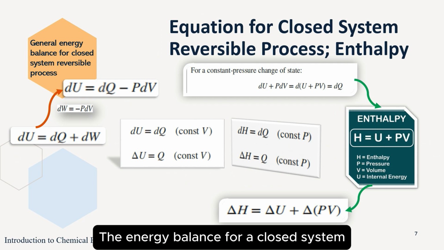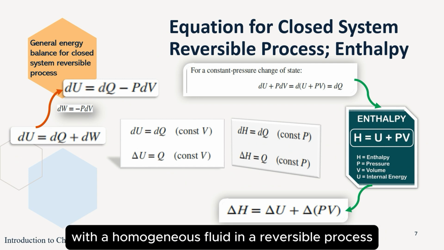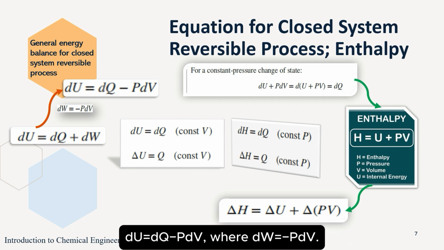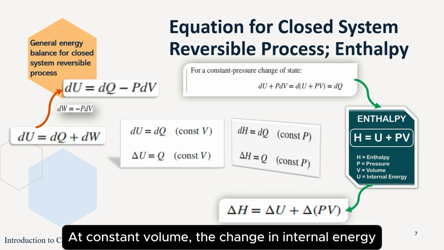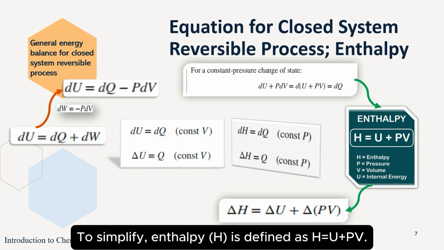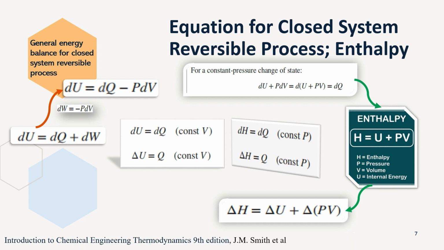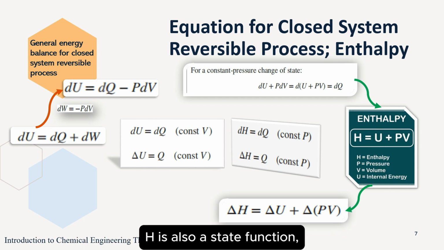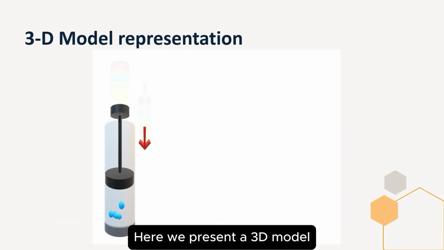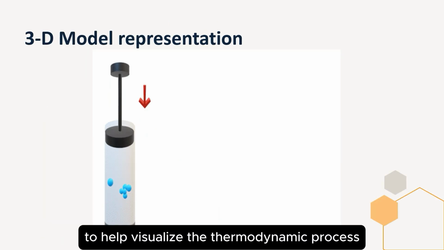The energy balance for a closed system with a homogeneous fluid in a reversible process relates the change in internal energy dU to heat transfer dQ and work dW. For a reversible closed system process, dU equals dQ minus PdV, where dW equals negative PdV. At constant volume, the change in internal energy equals the heat added to the system. To simplify, enthalpy H is defined as H equals U plus PV. Since U, P, and V are state functions, H is also a state function, allowing for calculations of finite state changes.